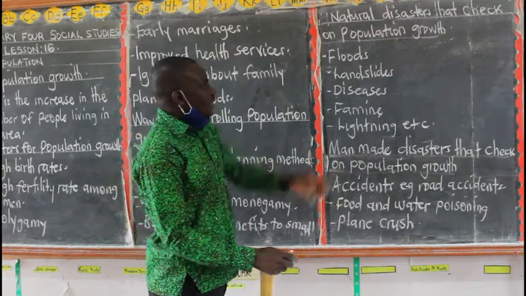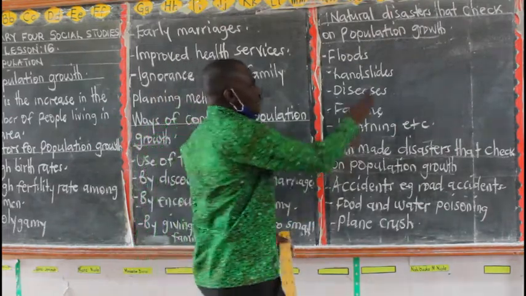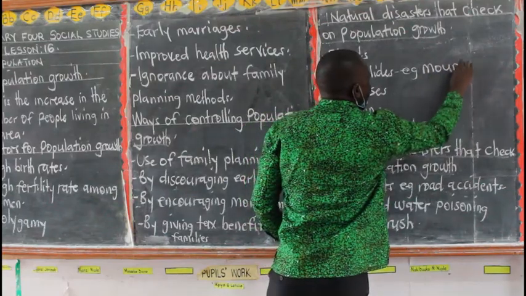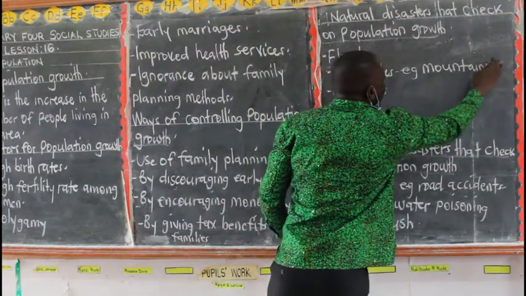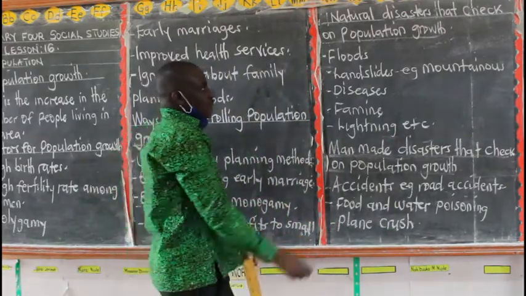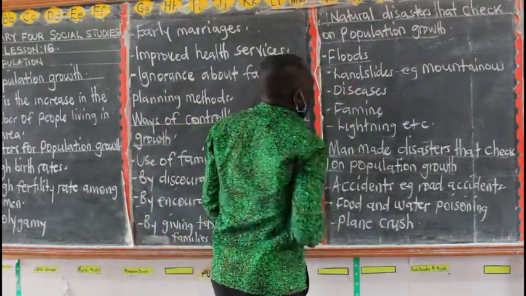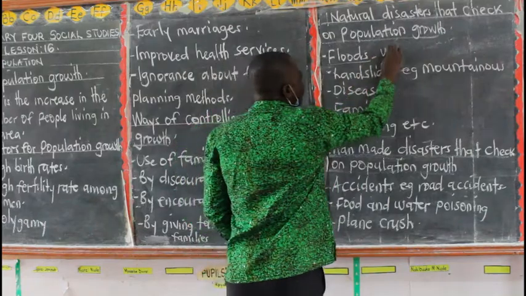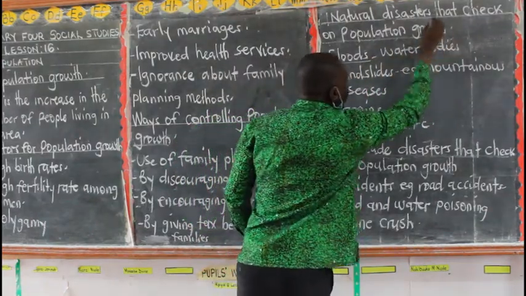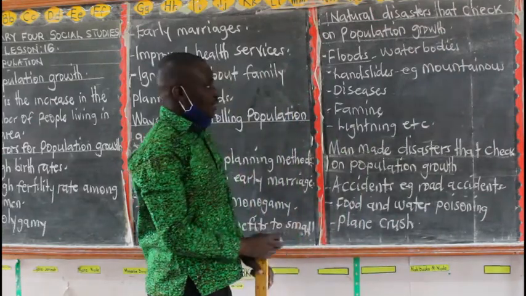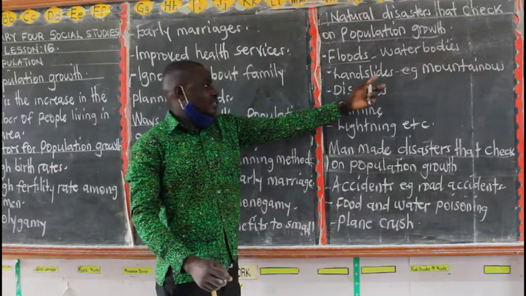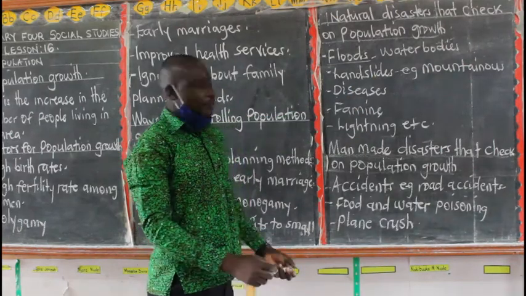Then we have landslides. Landslides are in mountainous areas. I want us to understand these two words: landslides and floods. Floods occur in areas that have got water bodies. So when we have water bodies, we can talk of floods. Then in mountainous areas, we can talk of landslides. And landslides lead to death of people.